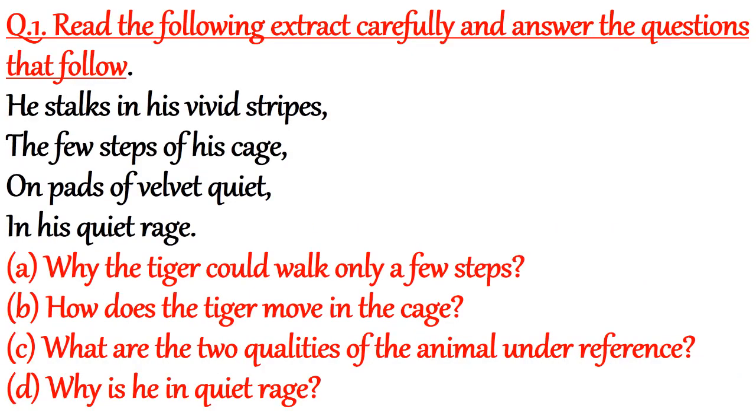First question was, read the following extract carefully and answer the questions that follow. He stalks in his vivid stripes the few steps of his cage on pads of velvet quiet in his quiet rays. Question 1. Why could the tiger walk only a few steps? How does the tiger move in the cage? And what are the two qualities of the animal under reference? And why is he in quiet rays?